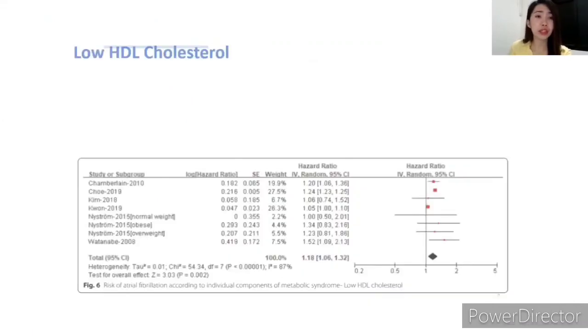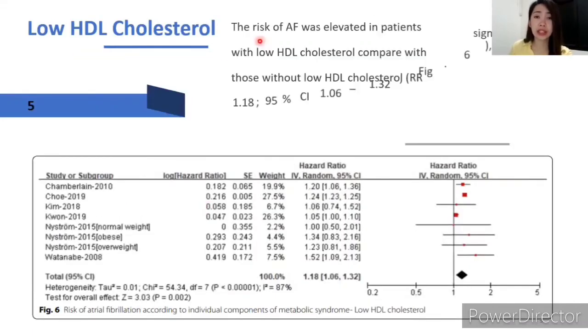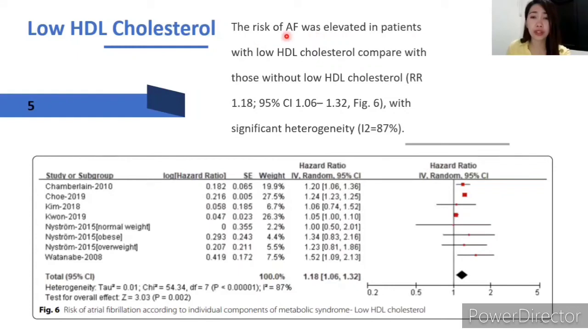Now for the fifth one, low HDL cholesterol, the risk of AF or atrial fibrillation was elevated in patients with low HDL cholesterol compared with those without low HDL cholesterol, with significant heterogeneity of 87%. As you can see, it's quite big, but all of the studies pass the line of null effect as well.